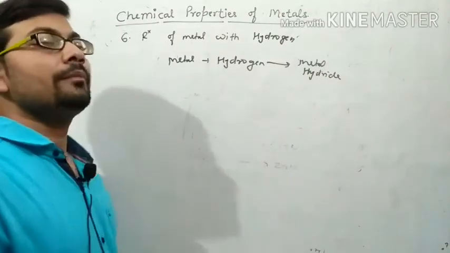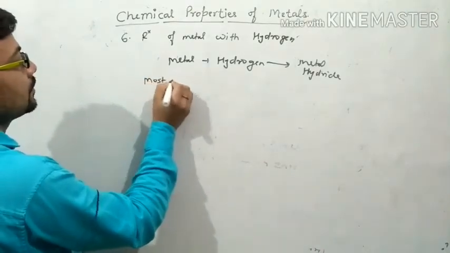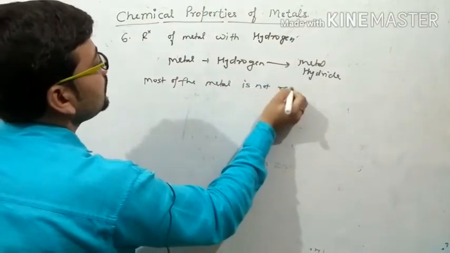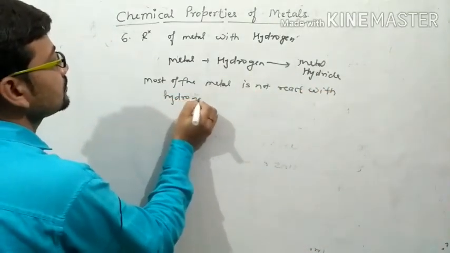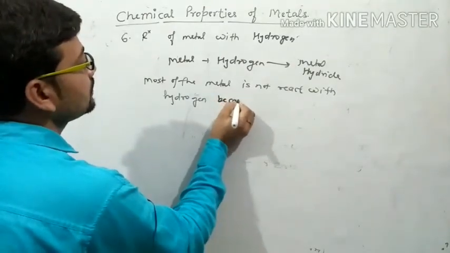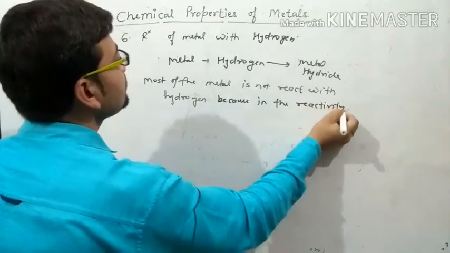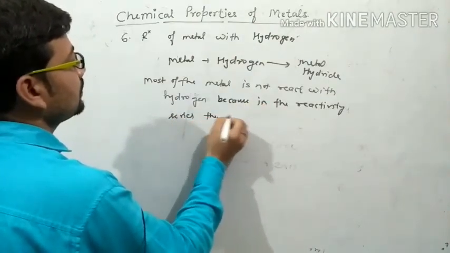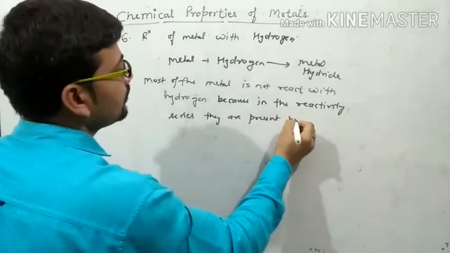Actually, most of the metals do not react with hydrogen. Why? These do not react with hydrogen because in the reactivity series, they are present below.